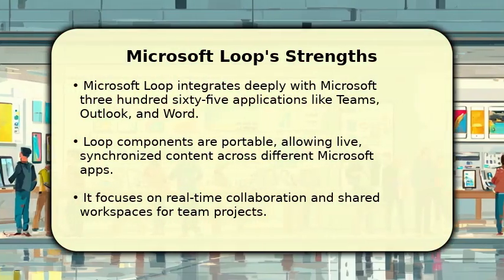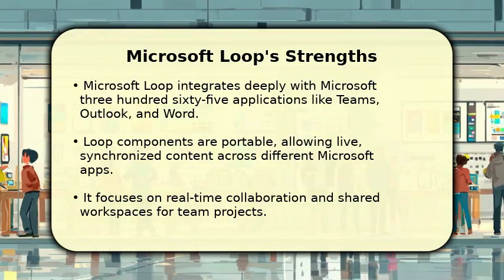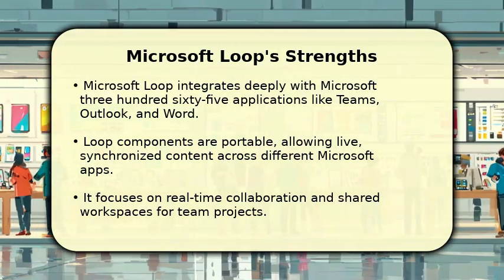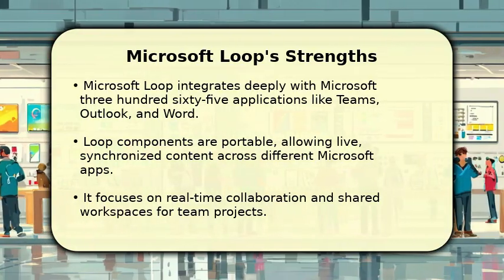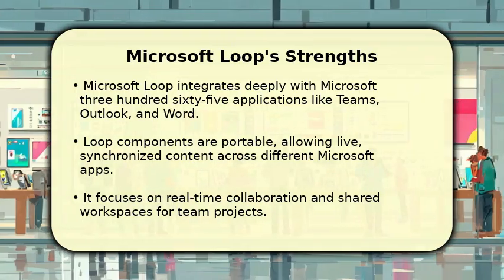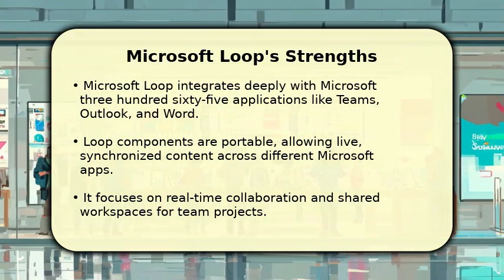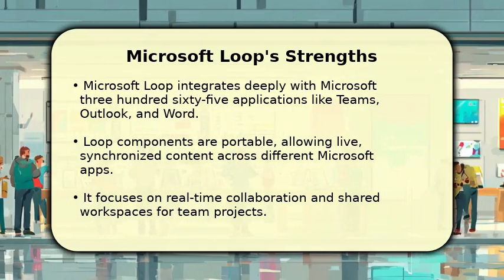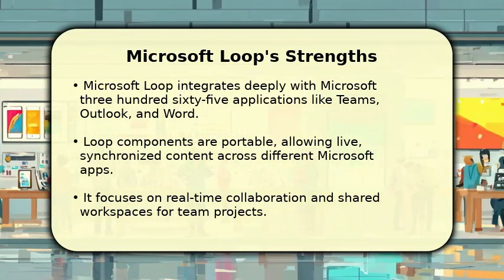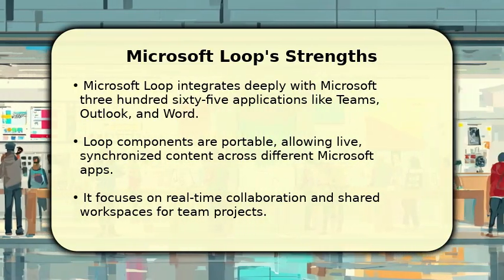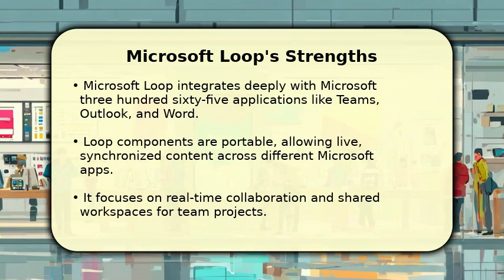Microsoft Loop, on the other hand, is a powerhouse for real-time collaboration within the Microsoft 365 environment. Its unique Loop components are portable, allowing live, synchronized content to flow seamlessly across apps like Teams, Outlook, and Word. This deep integration fosters dynamic teamwork, making it ideal for organizations already invested in the Microsoft ecosystem. It's designed for fluid, shared workspaces.